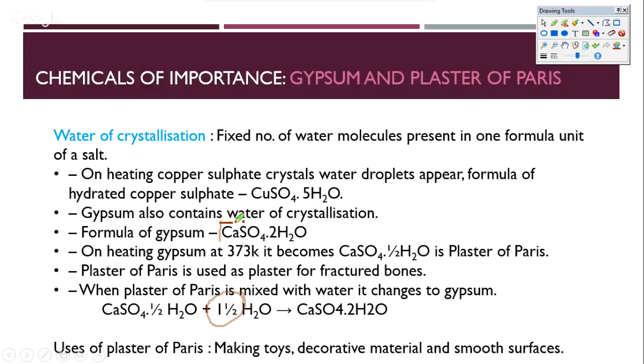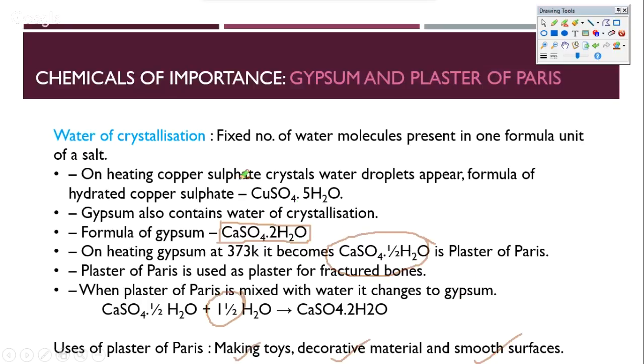The formula for gypsum is CaSO4·2H2O, and on heating gypsum at a high temperature, almost at 100 degrees Celsius, we end up getting plaster of Paris. So it loses its water of crystallization and it hardens up. Plaster of Paris is easily moldable, and becomes harder and stronger as soon as the excess water is evaporated. It's used for making toys, decorative material, and smooth surfaces. For example, false ceilings are quite famously made from plaster of Paris.